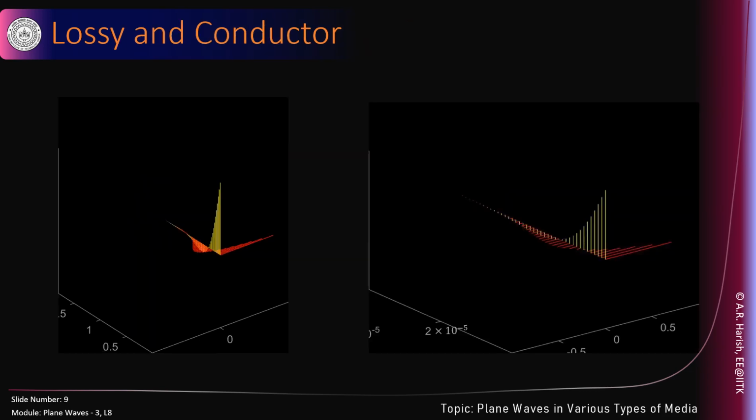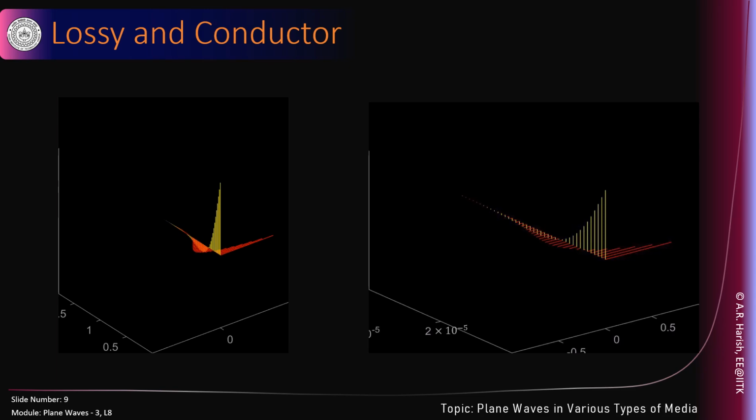Yes, lossy and conductor. In case of lossy, if you notice here, the wave decays very fast. The distances here are all kept in meters, and don't worry about the frequency. I think the wavelength in free space was about 3 meters. Therefore, it is 100 megahertz frequency I've chosen. And if you notice here, there is a phase difference between electric and magnetic fields, right? Magnetic field is lagging the electric field. You can watch that here.